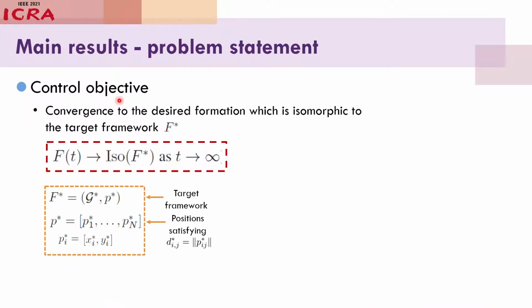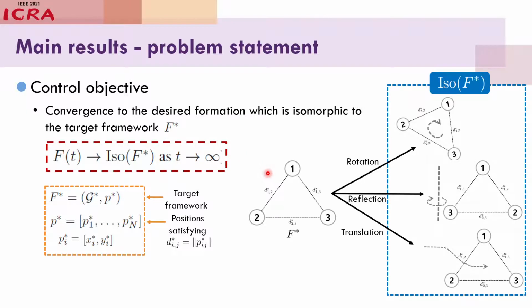The control objective of this paper is to drive robots to converge to the desired formation, which is isomorphic to the target framework F star. Here, isomorphic means that it allows the rotation, reflection, and translation of F star.